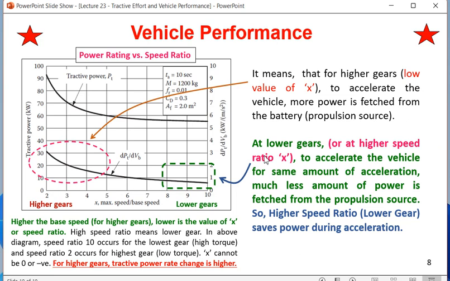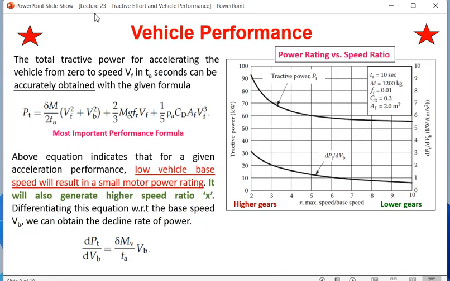So two things you have to remember. One is this last line, and the second thing is that whenever we are talking about the tractive power equation in case of an electric vehicle, there are two formulas. In the first formula, which is a coarse formula, Pt is equal to delta m by 2t into Vf square plus Vv square, only the vehicle base speed and vehicle actual speed, Vf.